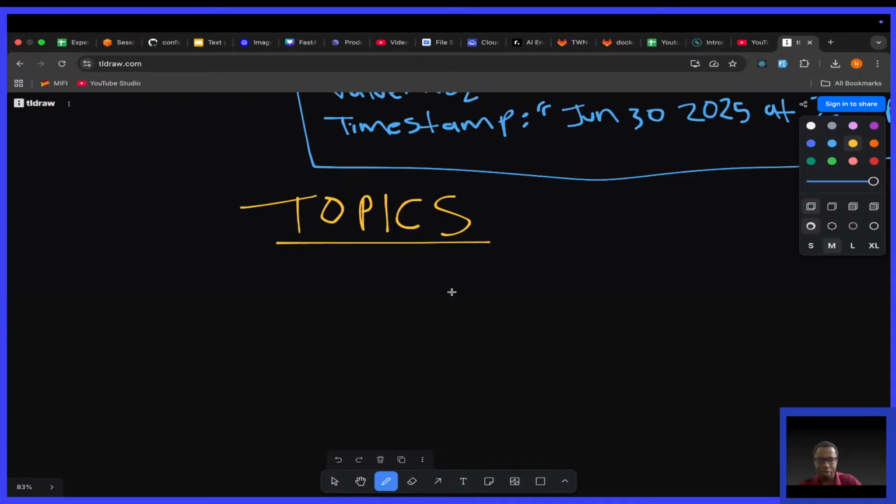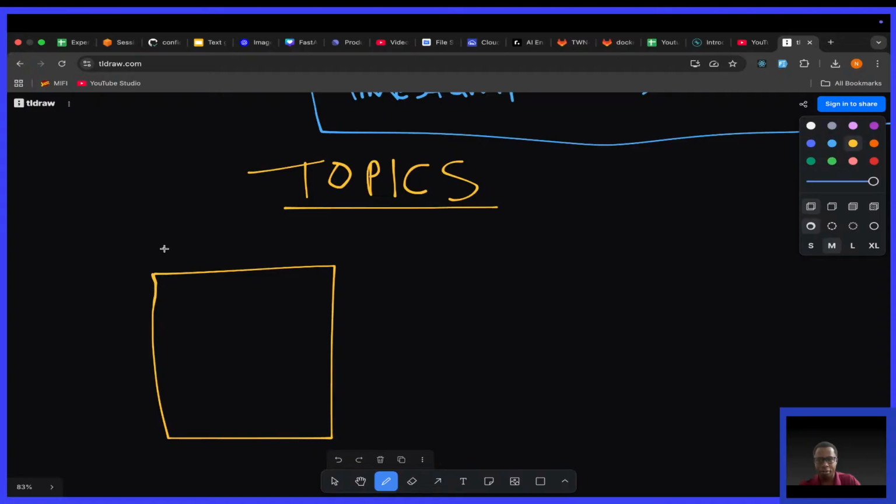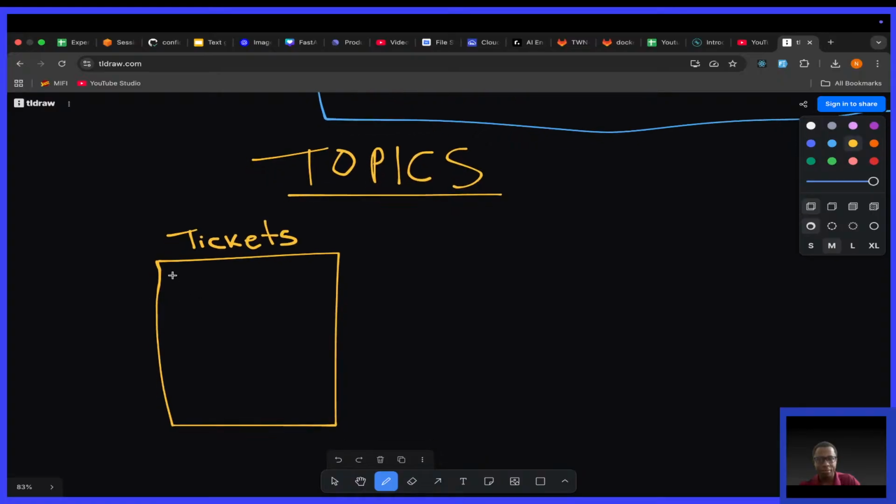For example, in our flight booking engine, we could have a first topic called tickets. This topic called tickets is going to be a logical organization of events concerned with tickets, like when an admin uploads a ticket, that will be one event, then maybe another event, then another event.